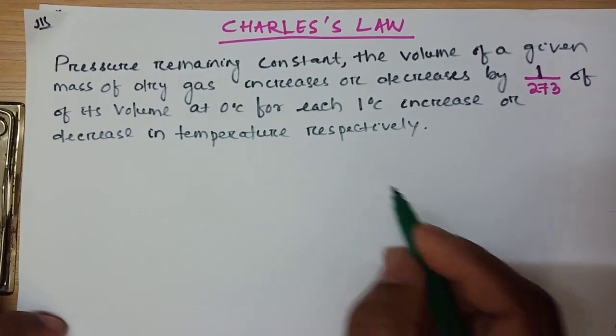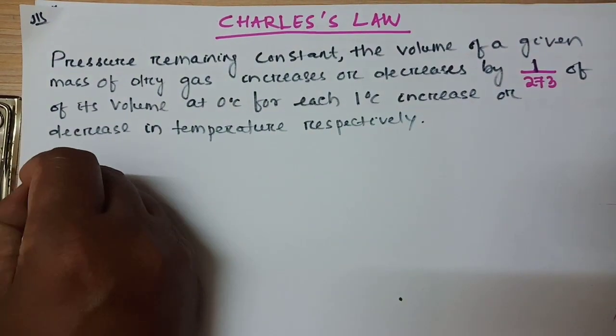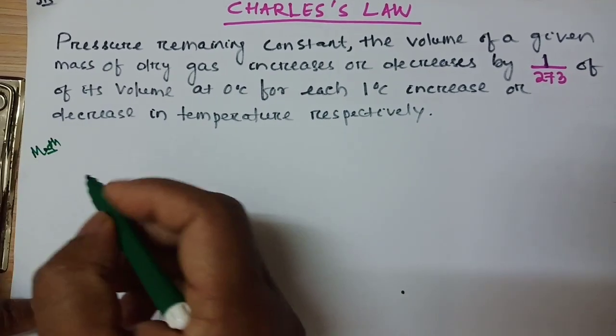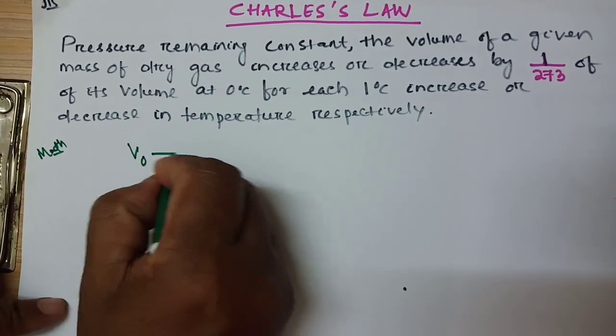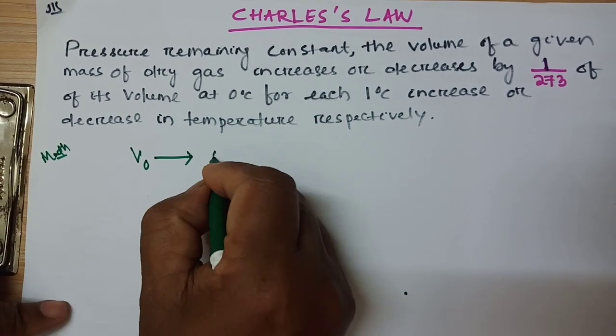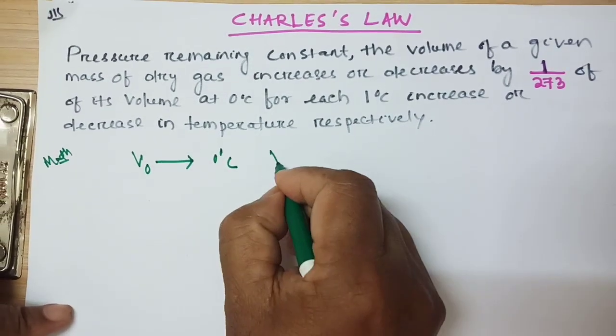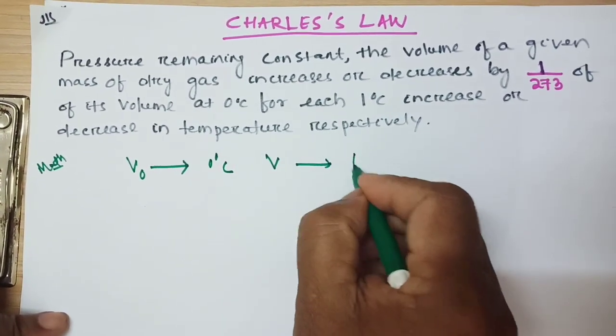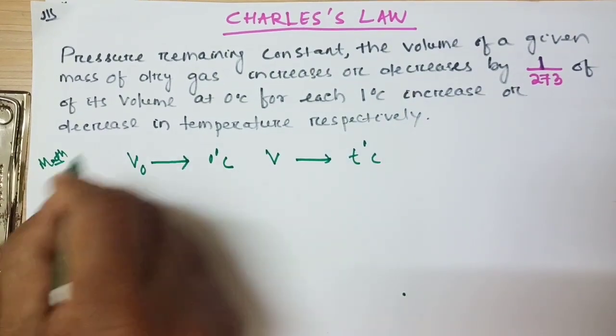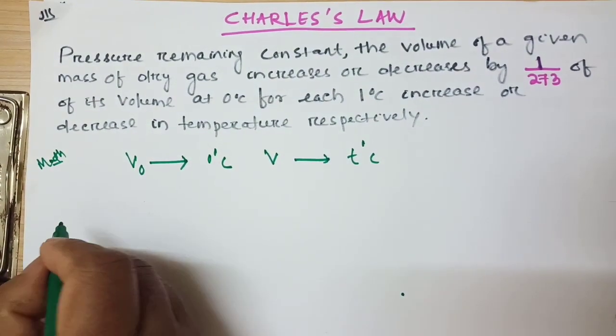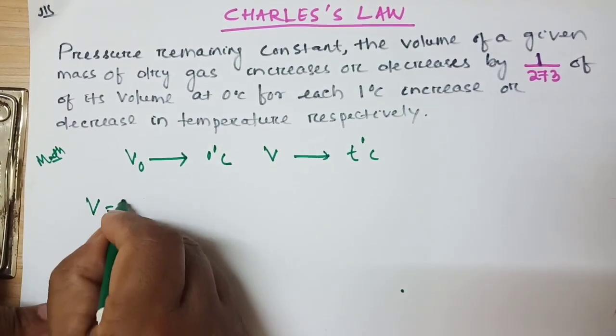So now you have to find this mathematically. Say V0 is the volume at temperature 0 degree Celsius and V is the volume at temperature T degree Celsius. So according to Charles' law you can get V is equal to what?